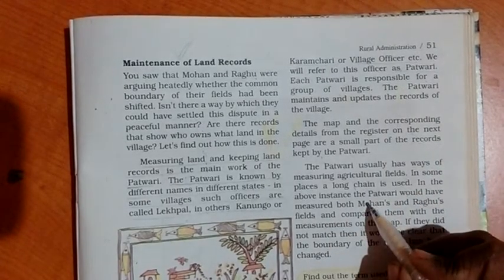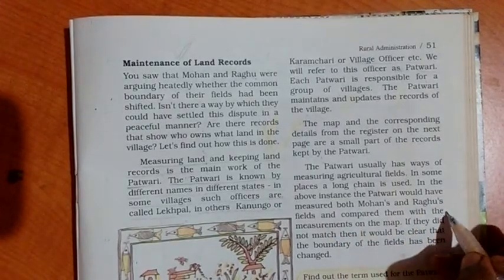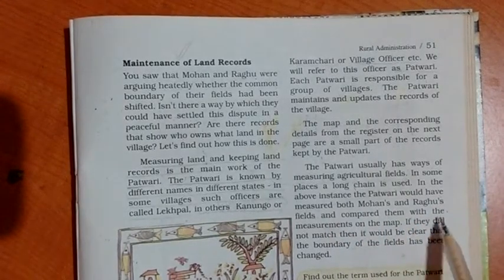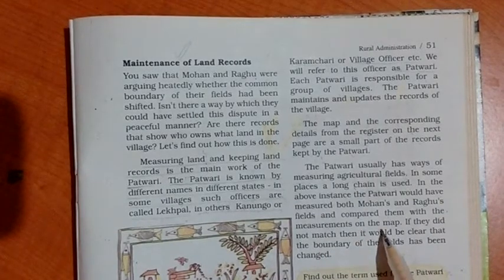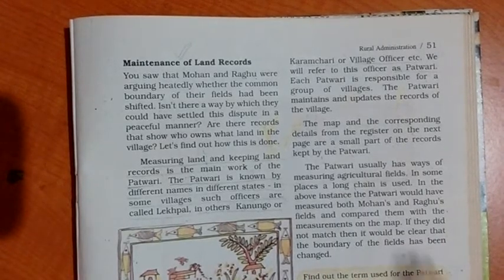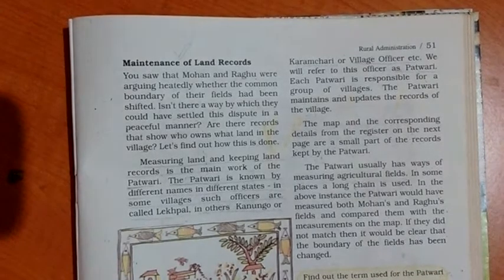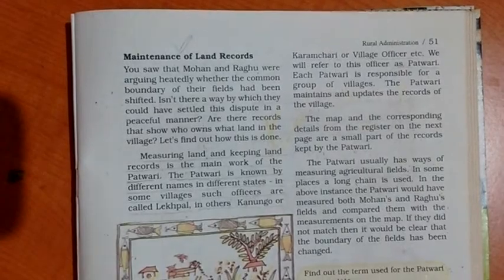In the above instance, the Patwari would have measured both Mohan's and Raghu's fields and compared them with the measurements on the map. If they did not match, then it would be clear that the boundary of the field has been changed. So, they consult a Patwari to measure their fields again and settle the dispute peacefully.